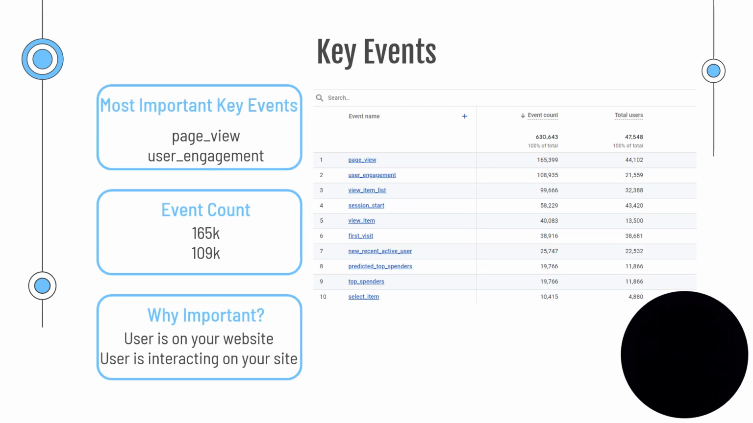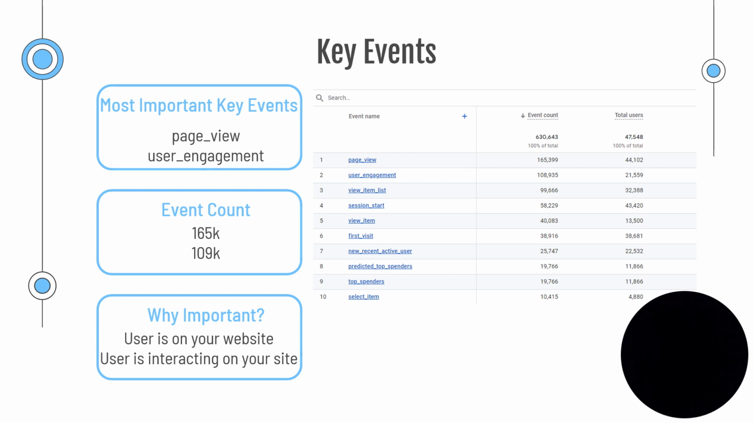Next, we're going to look at key events. There are 10 key events on the sheets shown on the right, but I'm going to be focusing on the top two. The most important key events are page view and user engagement. The event count for page view is 165K, and user engagement is 109K.